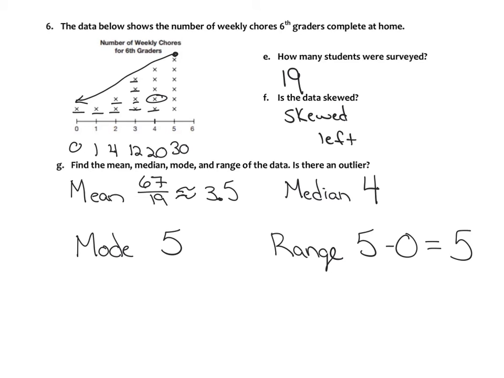Is there an outlier in this problem? I would say 0 and 1 could be considered outliers in this problem because the majority of the data is in 3, 4, and 5.